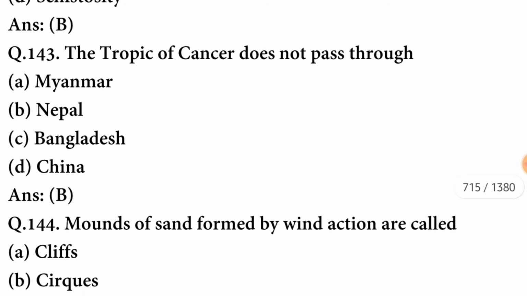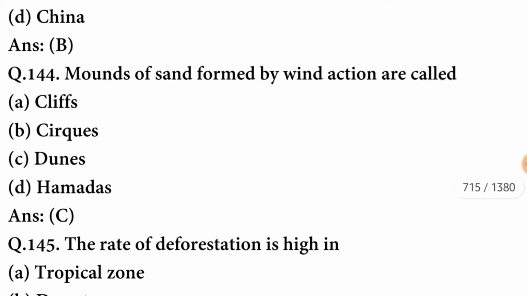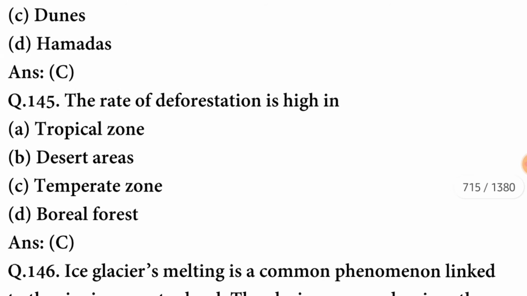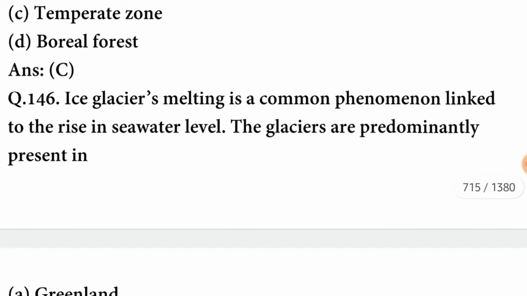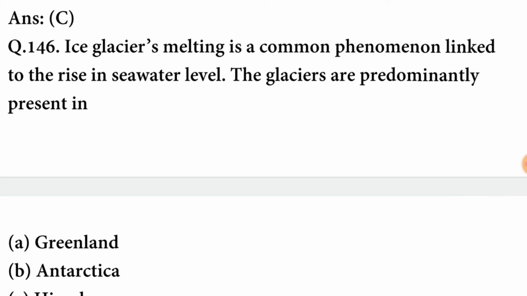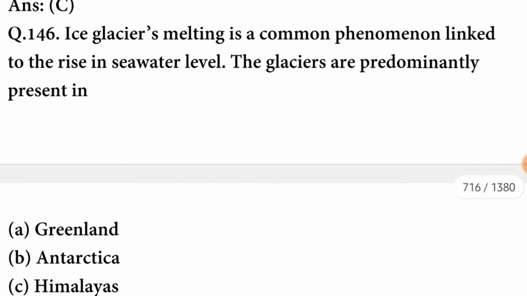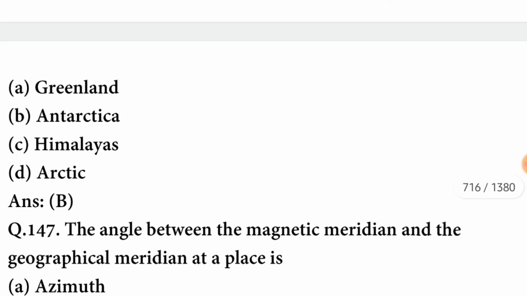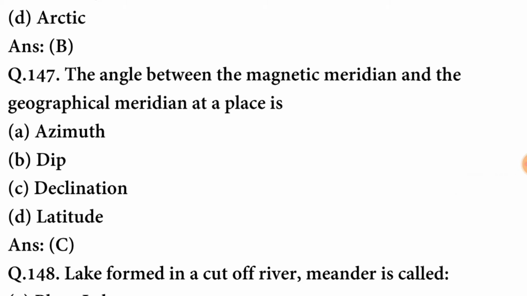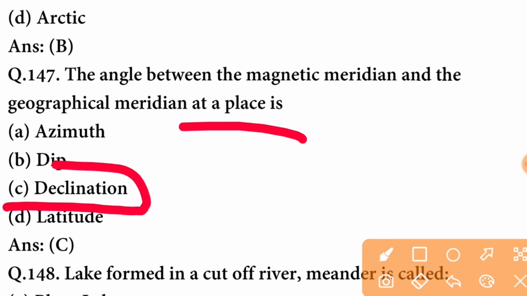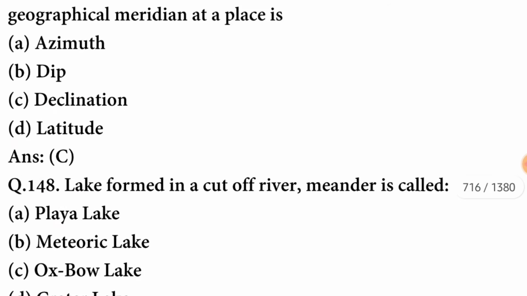The Tropic of Cancer does not pass through Nepal. Mounds of sand formed by wind action are called dunes. The rate of deforestation is high in temperate zone. Ice glaciers melting is a common phenomenon linked to the rise in seawater level. The glaciers are predominantly present in Antarctica. B option is correct. The angle between the magnetic meridian and the geographical meridian at a place is declination. C option is correct.